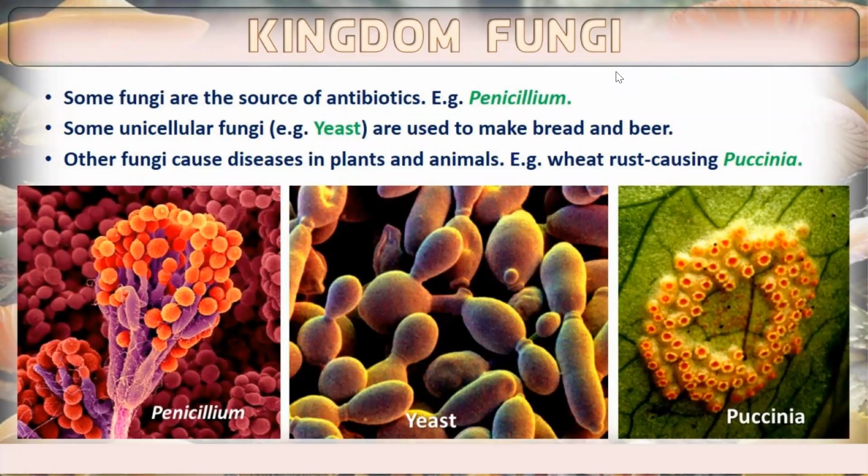So first we have learned that a few of the fungi are edible. Some fungi are edible, some are parasitic, some are sources of antibiotics. The example is penicillium. Some unicellular fungi like yeast are used to make bread and beer. Other fungi cause disease in plants and animals; one example is wheat rust.